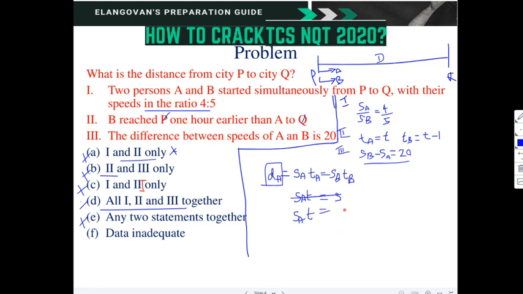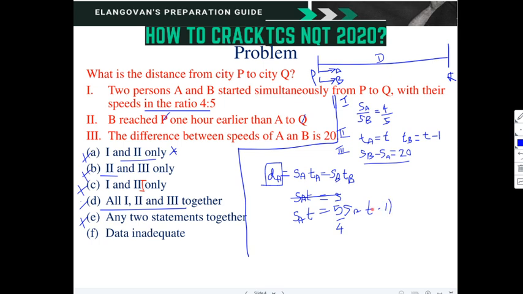So coming to this, SB can be written as 5 SA by 4. 5 by 4 SA into T minus 1.